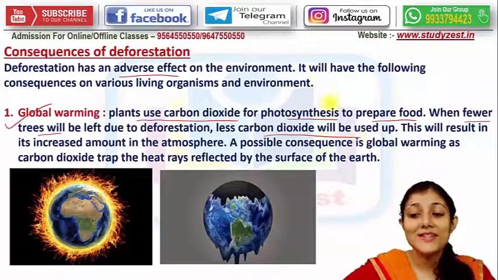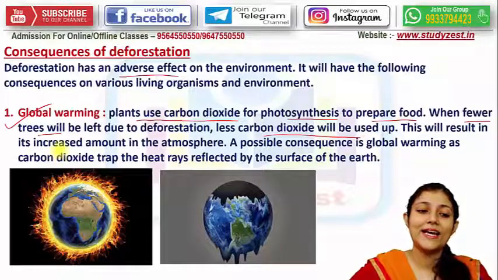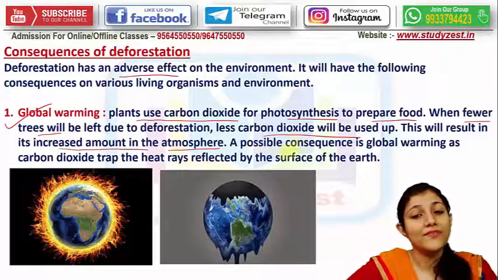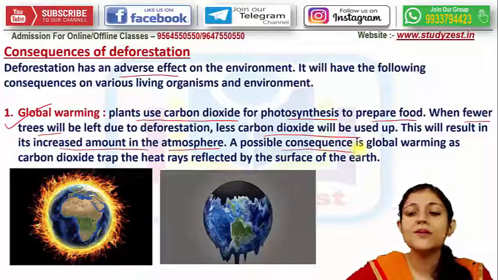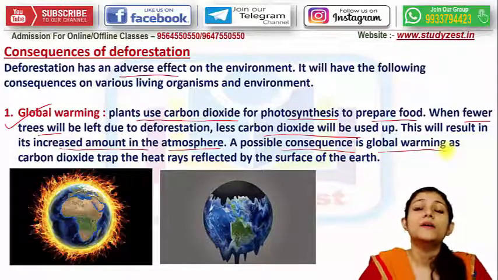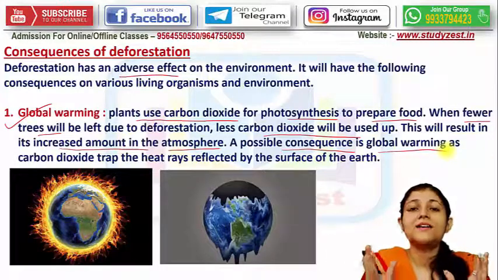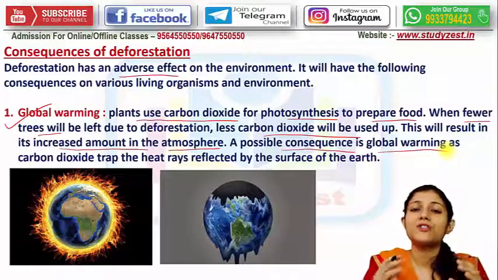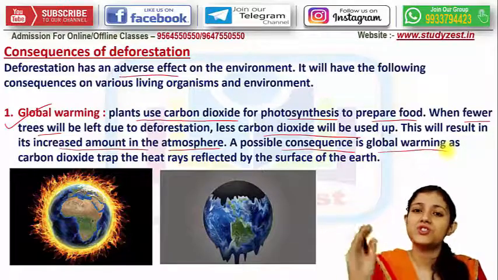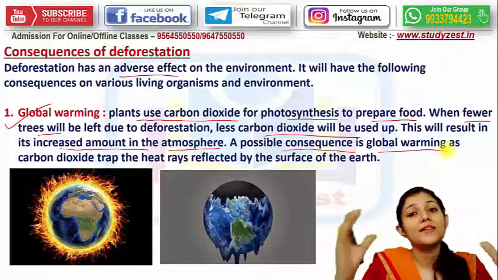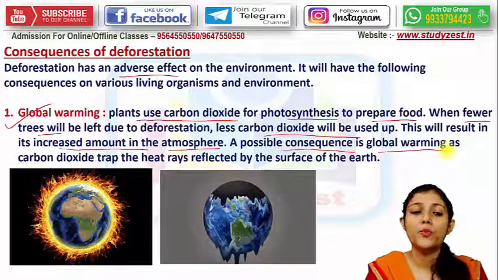Alright. So इससे क्या होगा? This will result in an increased amount of carbon dioxide in the atmosphere. Definitely. And the possible consequence is global warming. Because this is a greenhouse gas. Carbon dioxide is a very important greenhouse gas. इसका amount air में जितना ज़्यादा होगा, total earth जो है, earth का average temperature will reach to its maximum level. Okay? Optimum level से भी ज़्यादा हो जाएगा, then it will create global warming.